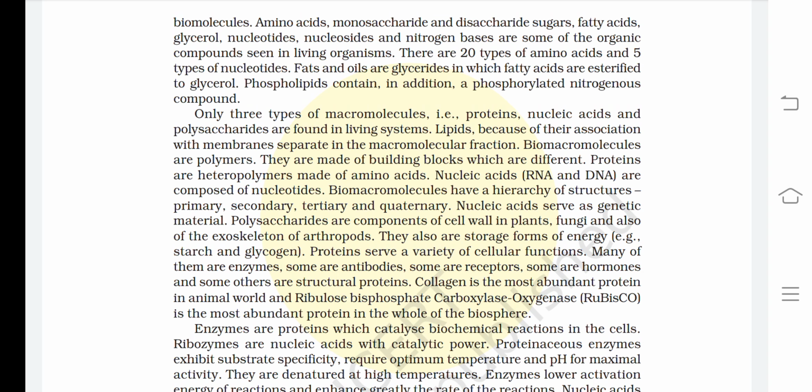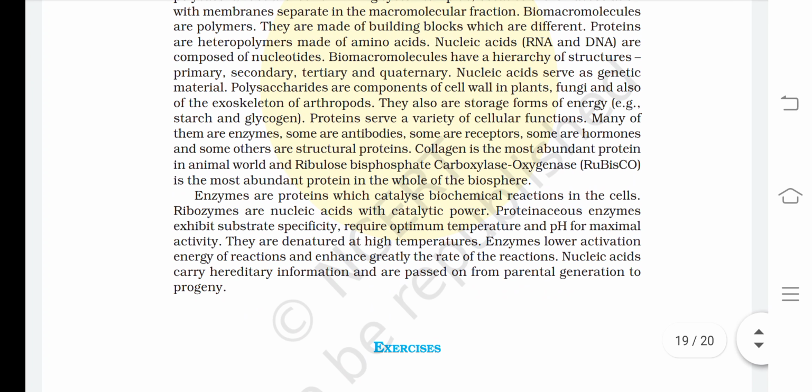Ribulose bisphosphate carboxylase oxygenase, rubisco, is the most abundant protein in the whole of the biosphere. Enzymes are proteins which catalyze biochemical reactions in the cells. Ribozymes are nucleic acids with catalytic power. Proteinaceous enzymes exhibit substrate specificity and require optimum temperature and pH for maximal activity. They are denatured at high temperatures.